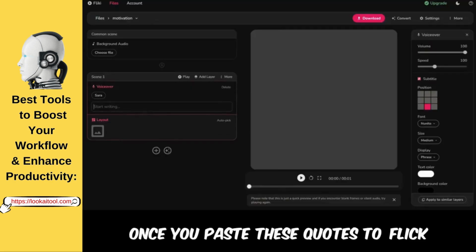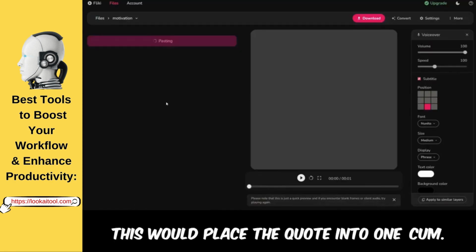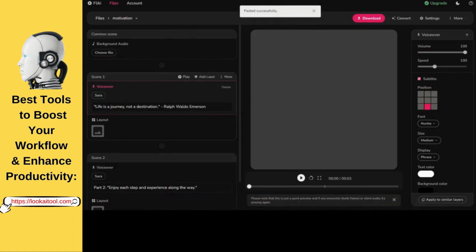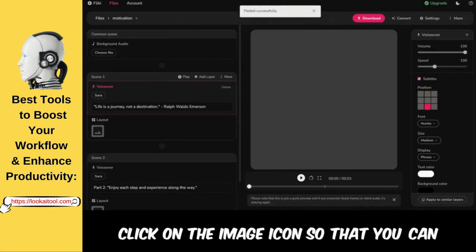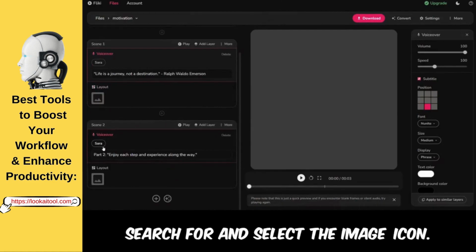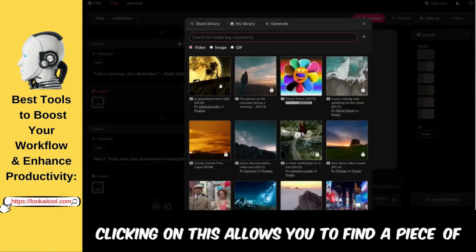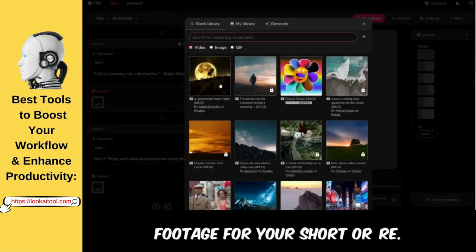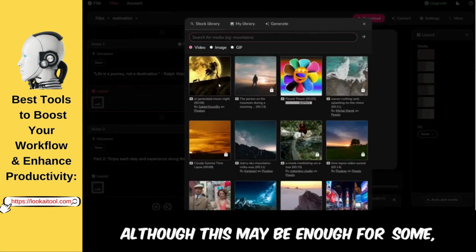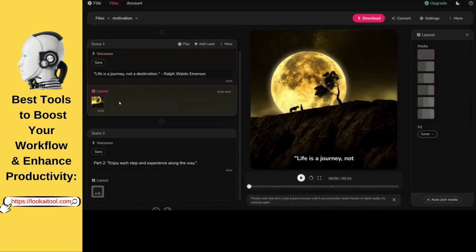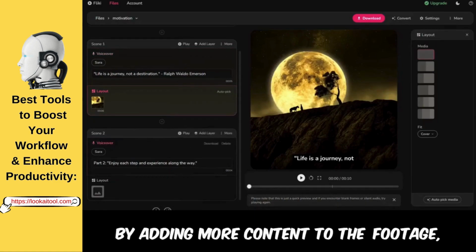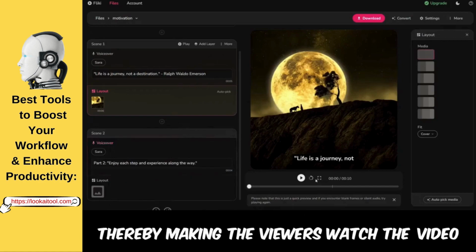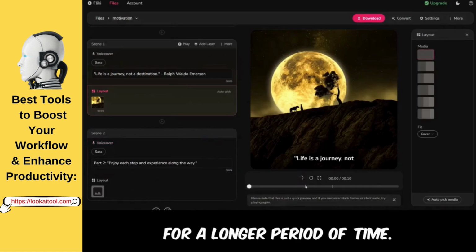Once you paste these quotes to Flicky, this would place the quote into one scene. After this, click on the image icon so that you can search for and select the image icon. Clicking on this allows you to find a piece of footage for your short or reel. Although this may be enough for some, others may want to make the video more engaging by adding more content to the footage, thereby making the viewers watch the video for a longer period of time.